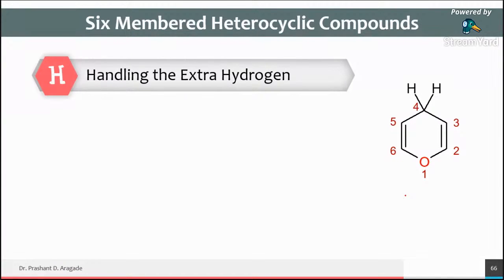Here is one of the rings I have drawn, and then I came to know one of the rules in nomenclature of heterocyclic compounds: what to do with the extra hydrogen, isn't it? Now if you see here, you will find 2 hydrogens at the 4th position, but actually there is only 1 extra hydrogen.